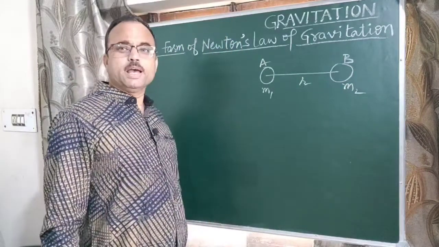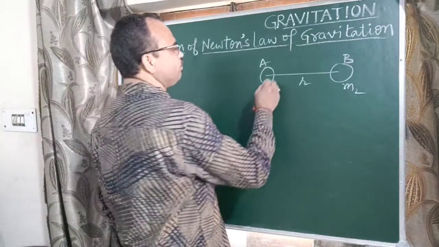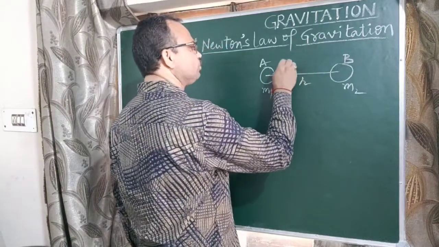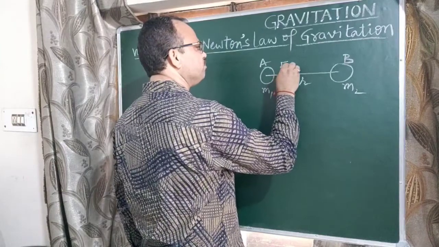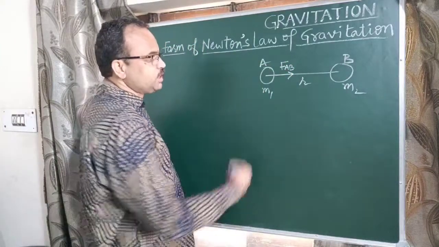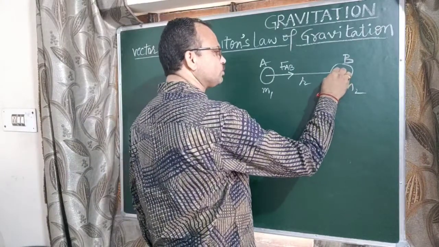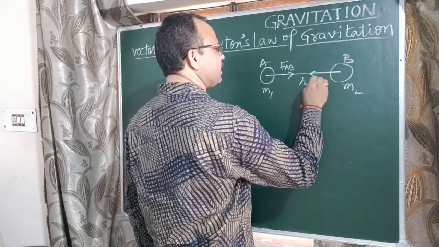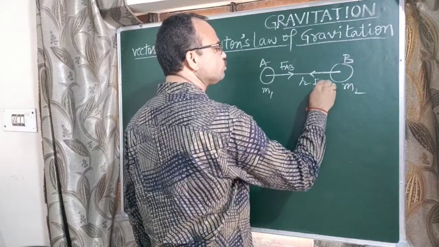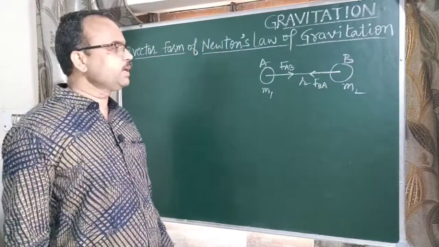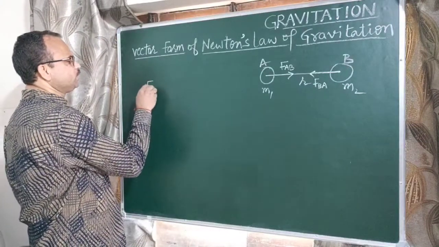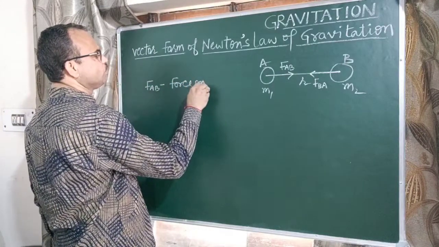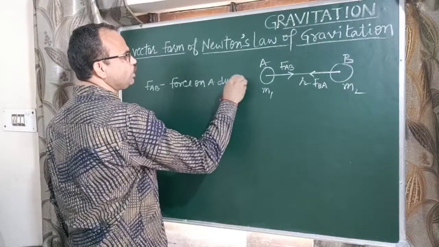Each body experiences an attractive force due to the other, meaning body A experiences an attractive force due to B. So we write F_AB, meaning force on A due to B. Similarly, body B experiences a force due to A. This is also an attractive force, and it is represented by F_BA, meaning force on B due to A. Right? So F_AB means force on A due to B.